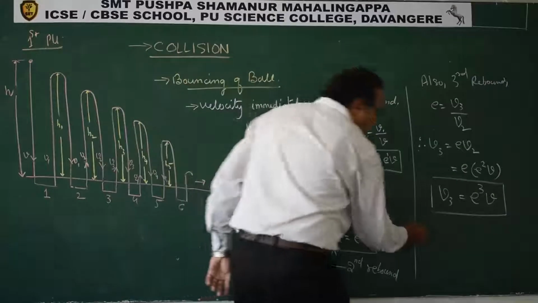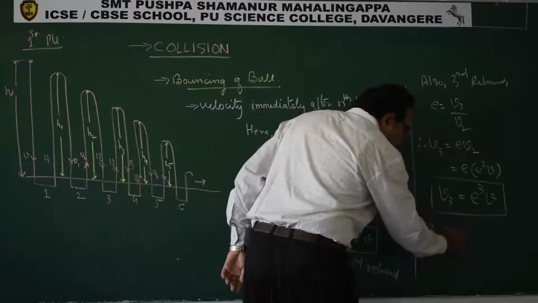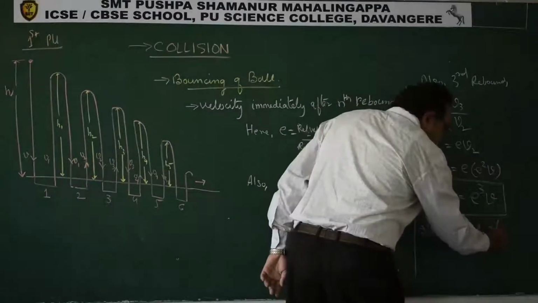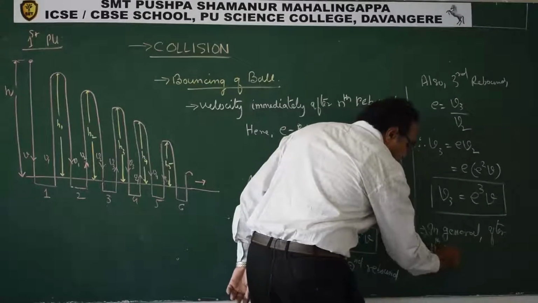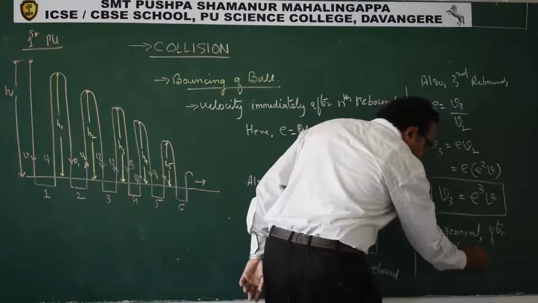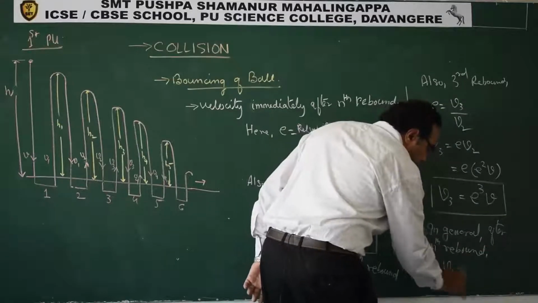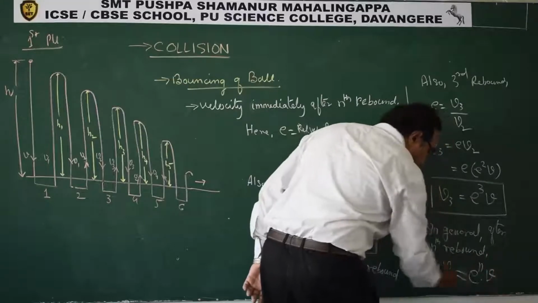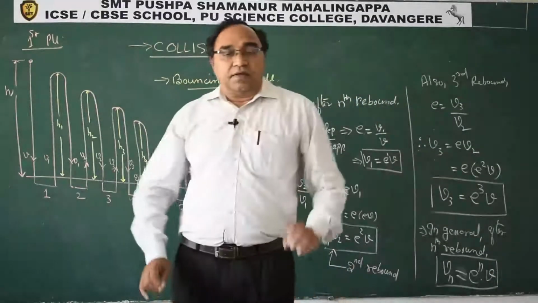So therefore, what we can conclude in general is that after the nth rebound, Vn will be E power n into V. This is what we can say.